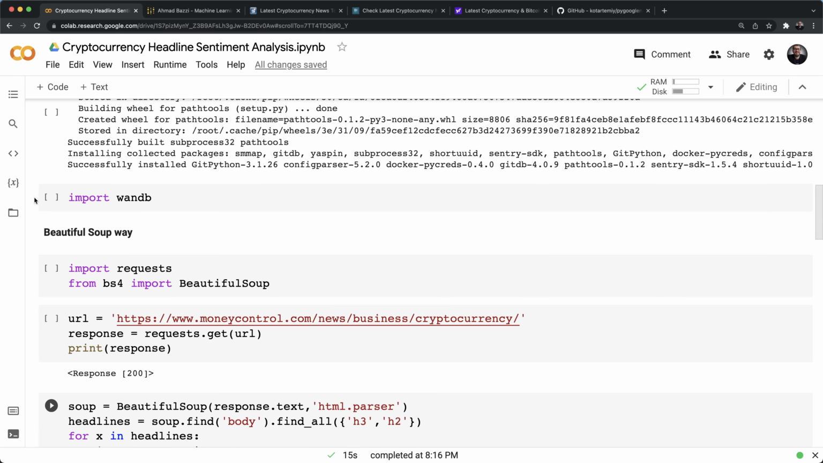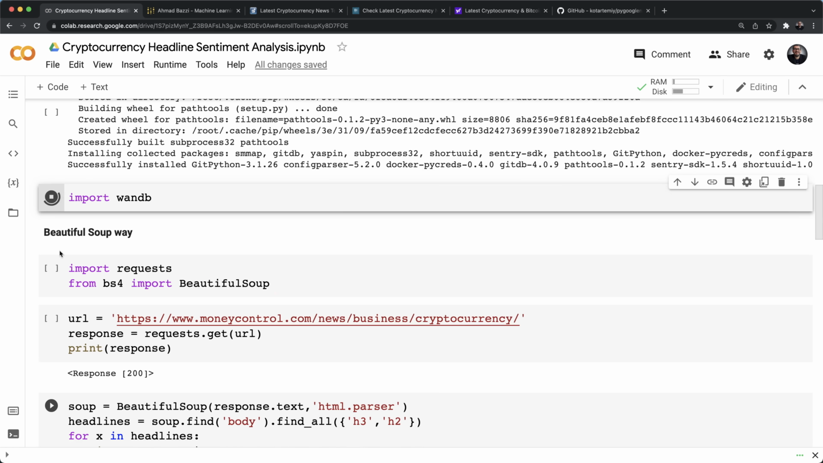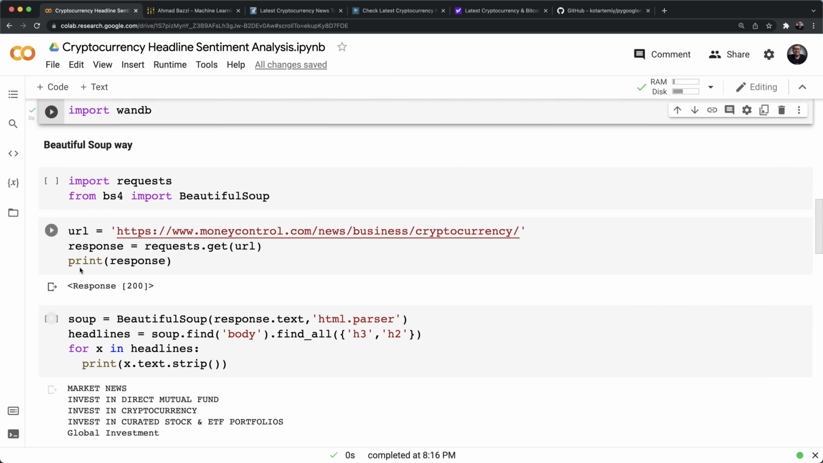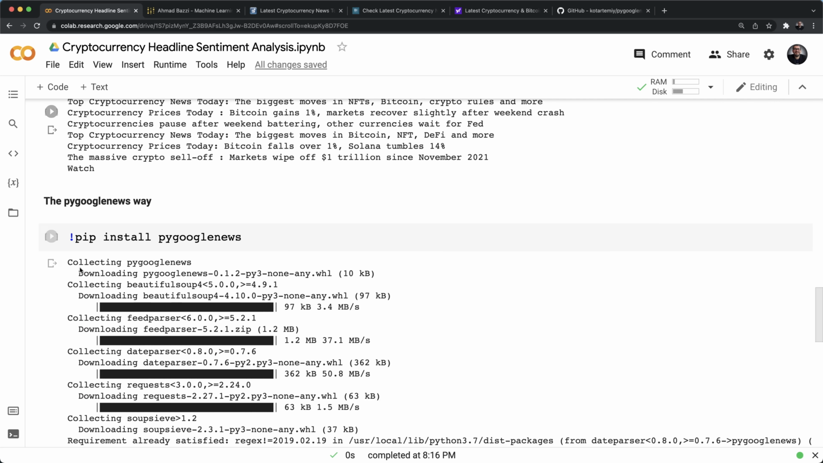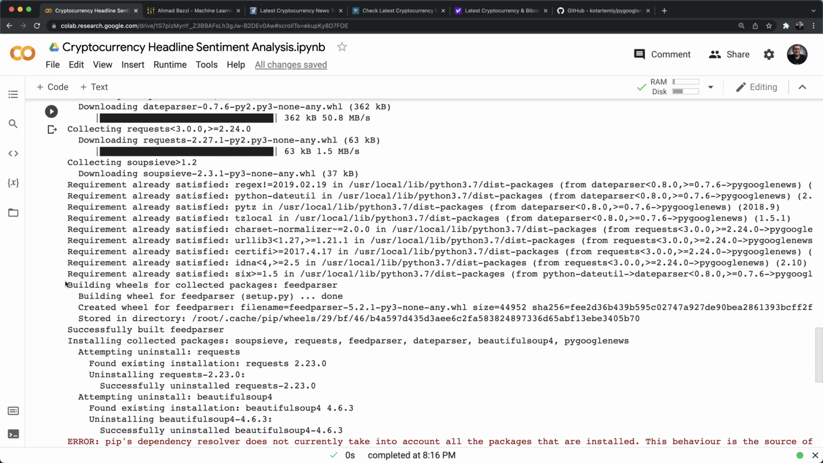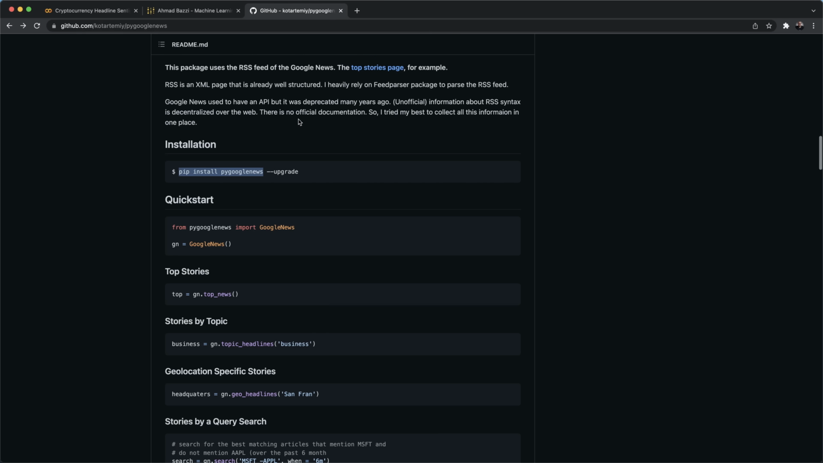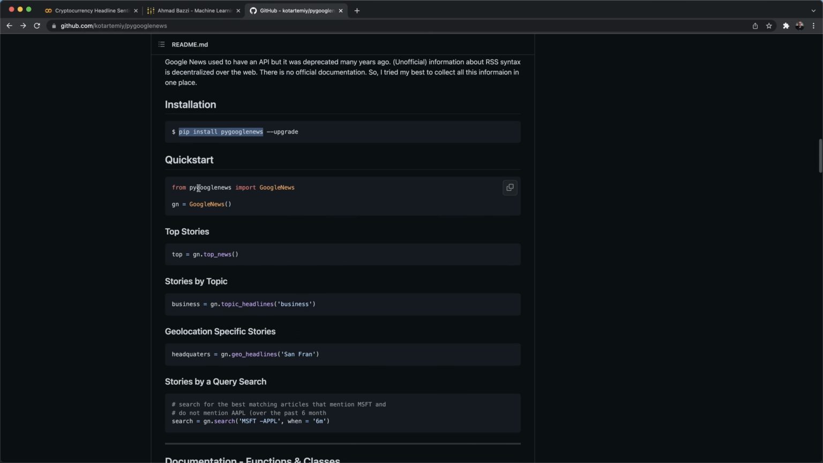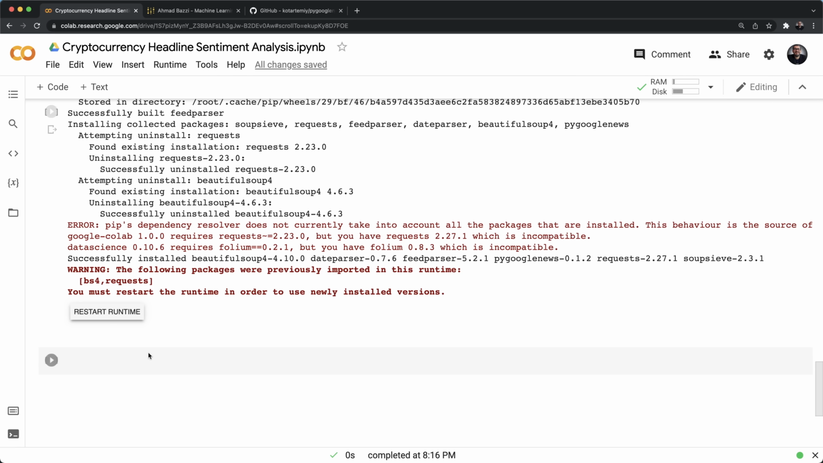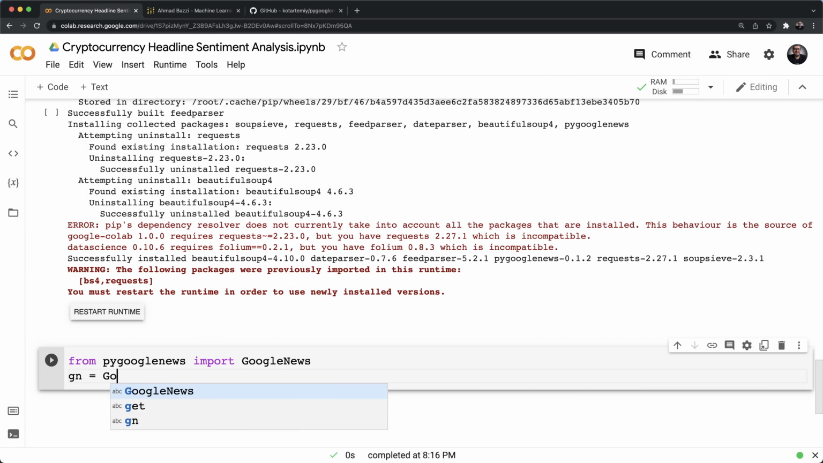Okay, let me run the import once again. I don't care about the Beautiful Soup way. Actually let me close those sources. Let's do what the documentation is telling us. So from pygooglenews, import GoogleNews. Let's do that. And then go ahead and call GoogleNews as such.